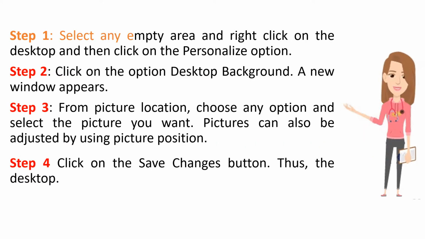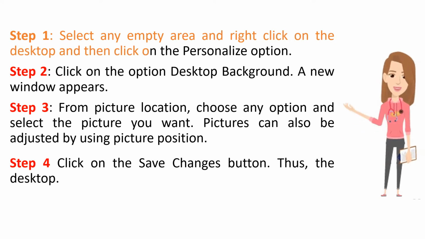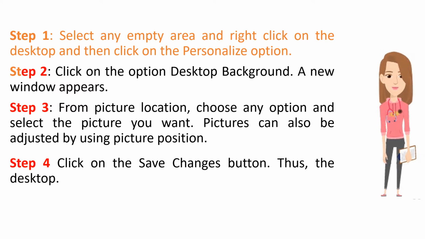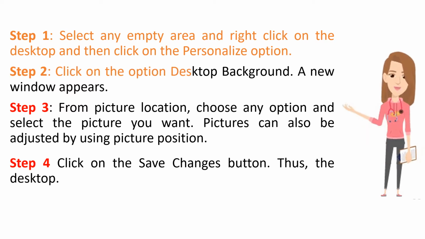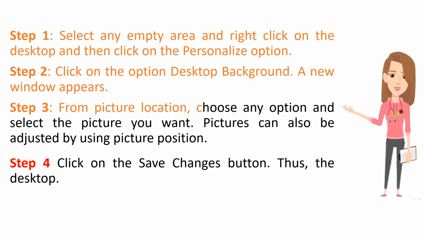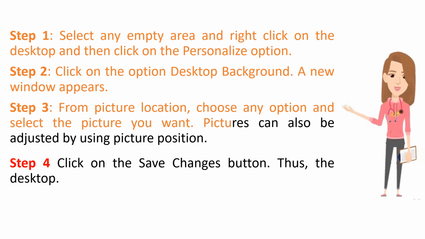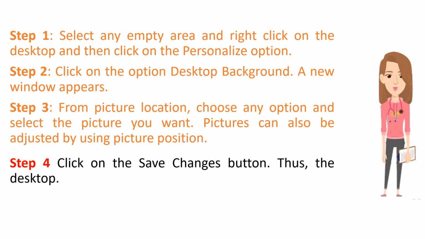Step 1. Select any empty area and right click on the desktop, then click on the Personalize option. Step 2. Click on the option Desktop Background, a new window appears. Step 3. From picture location, choose any option and select the picture you want. Pictures can also be adjusted using picture position. Step 4. Click on the Save Changes button.